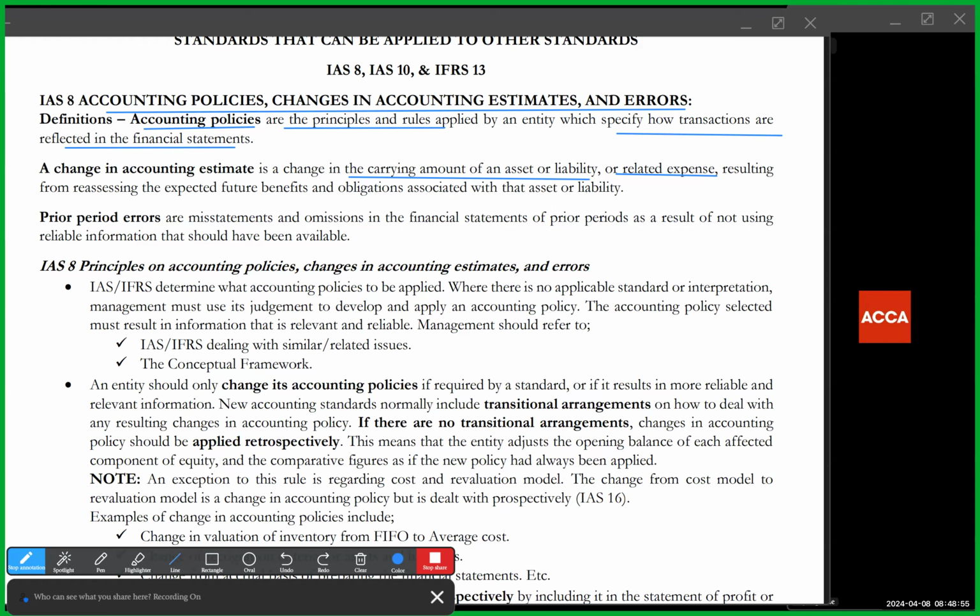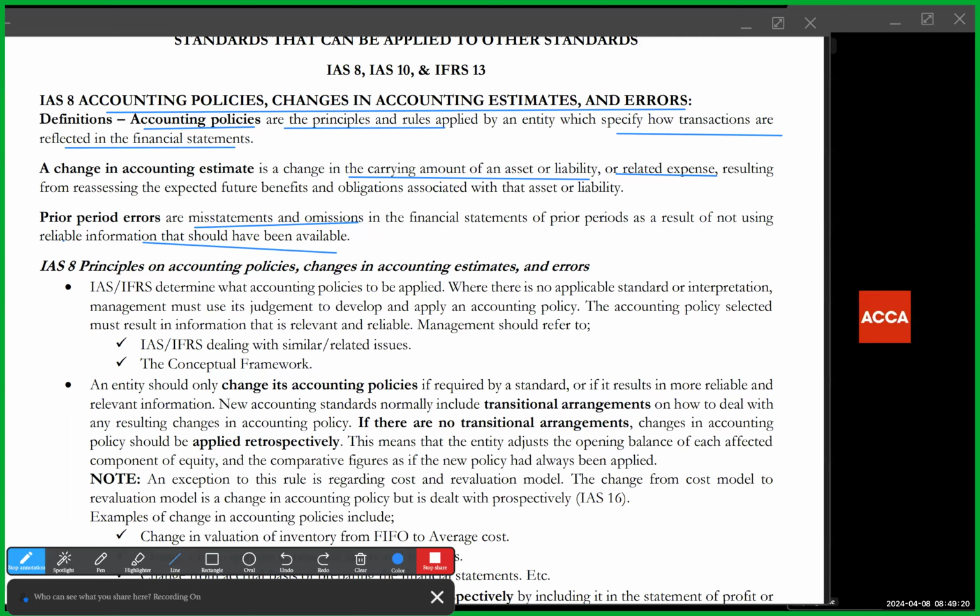Now, errors are simply mistakes in the financial statements. And prior period errors are those misstatements or omissions in the financial statements of prior periods as a result of not using reliable information that should have been available at the time. So those are errors. How do we treat these three different items? That is what IAS 8 talks about.